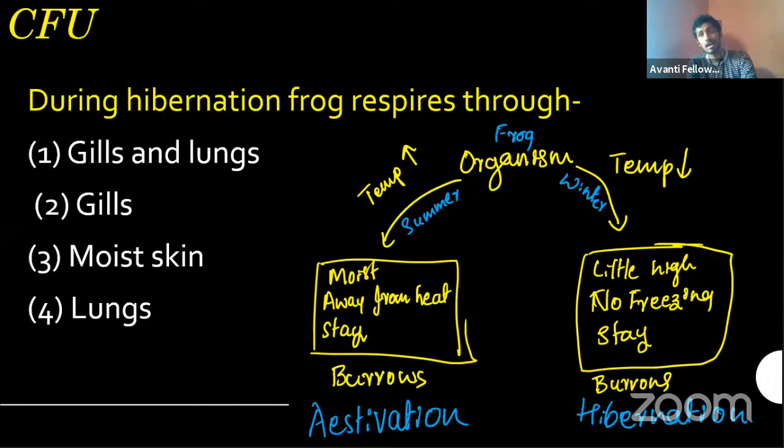A very less oxygen supply means very few body parts will be functioning. How many body parts will be functioning? Only the body parts which make that particular frog survive that particular time. Okay, not any body parts. So the issue is that it will reduce all its needs and go into a coma kind of stage. Okay, so yes, amphibians go for hibernation also.